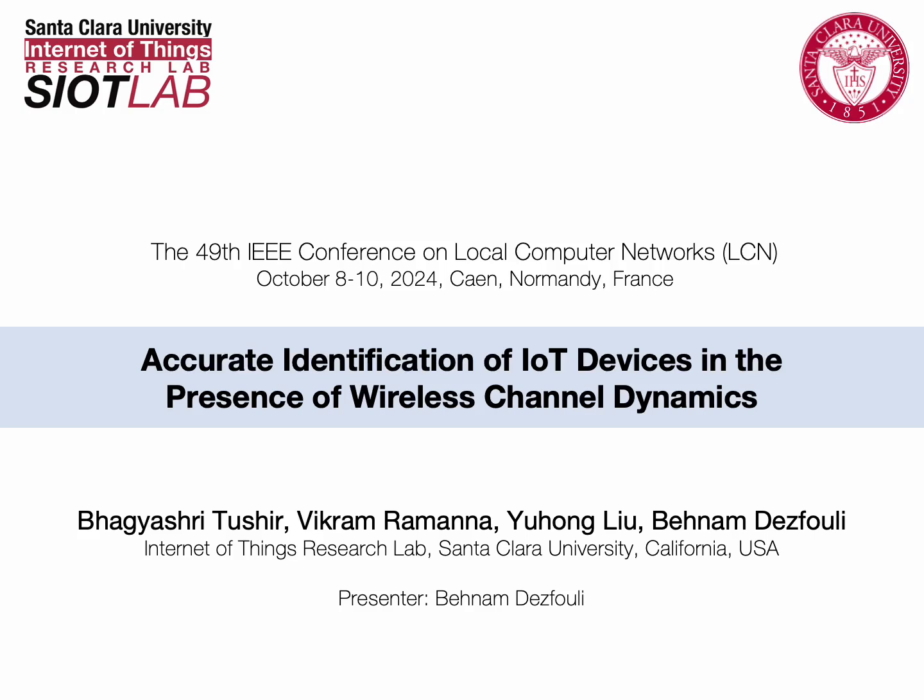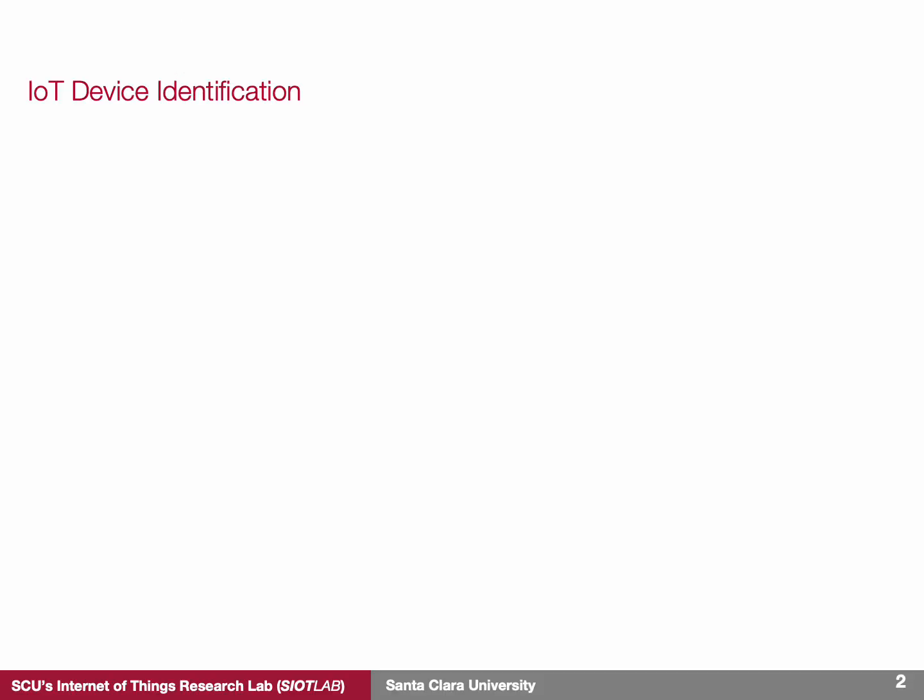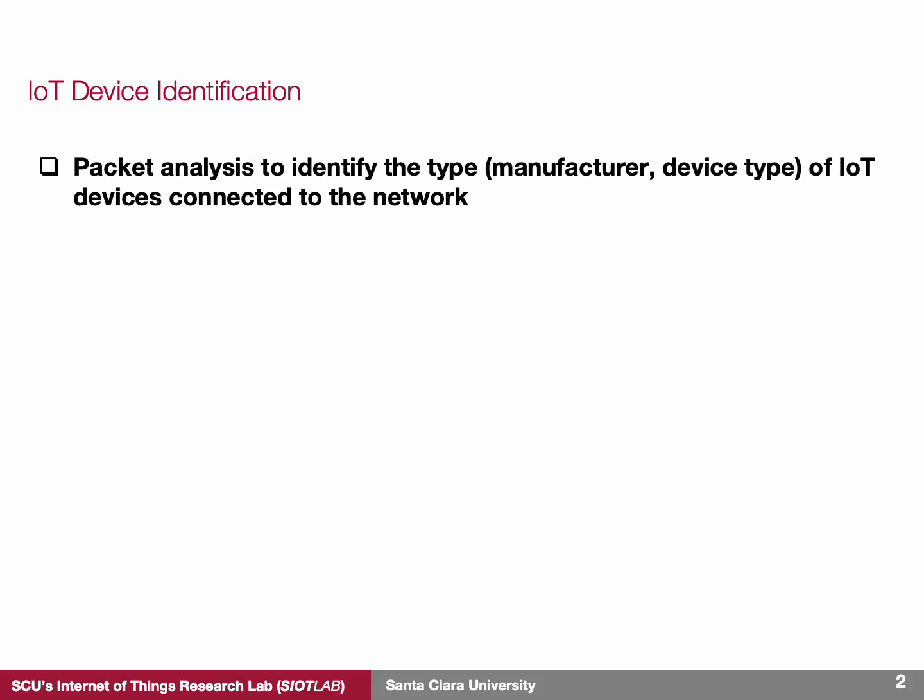In this talk, I will be presenting our work titled Accurate Identification of IoT Devices in the Presence of Wireless Channel Dynamics. So what exactly is IoT device identification? Simply put, it's the process of automatically identifying the types of devices connected to a network by analyzing the network traffic. But why does this matter?